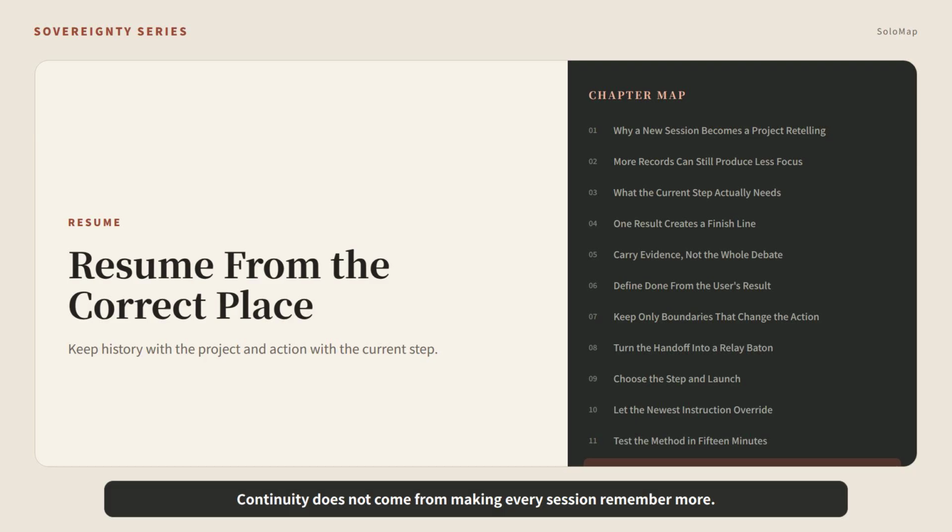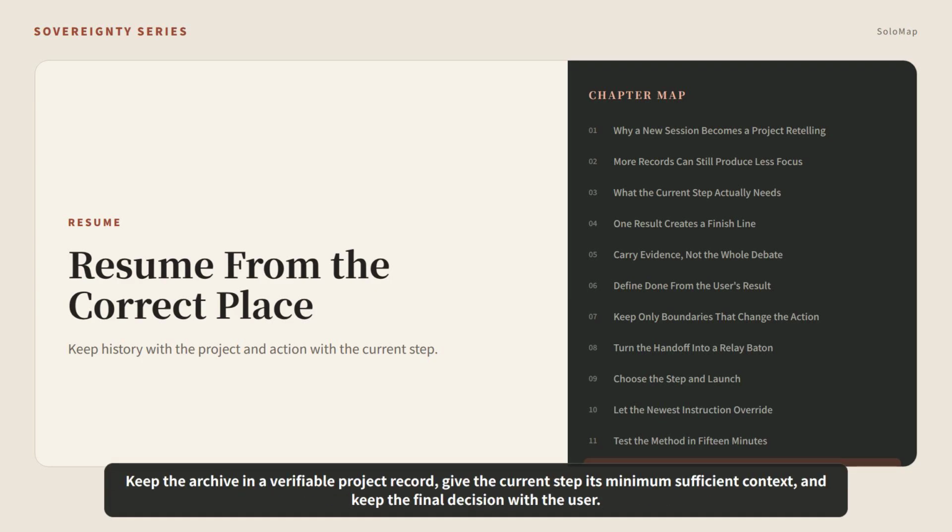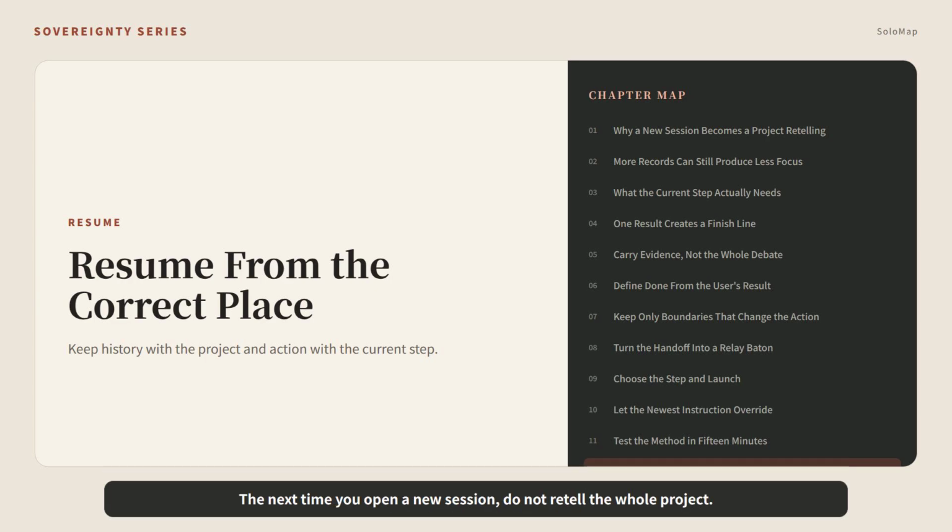Continuity does not come from making every session remember more. It comes from resuming at the correct place. Keep the archive in a verifiable project record, give the current step its minimum sufficient context, and keep the final decision with the user. The next time you open a new session, do not retell the whole project. Choose the step and begin with the next action.